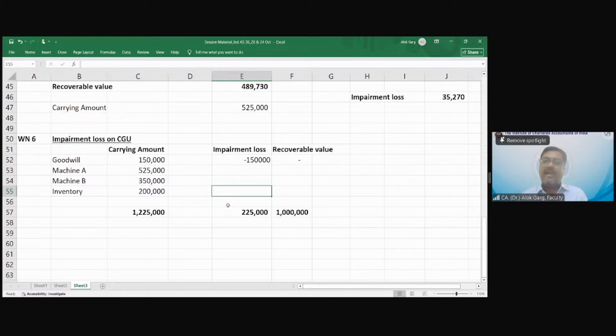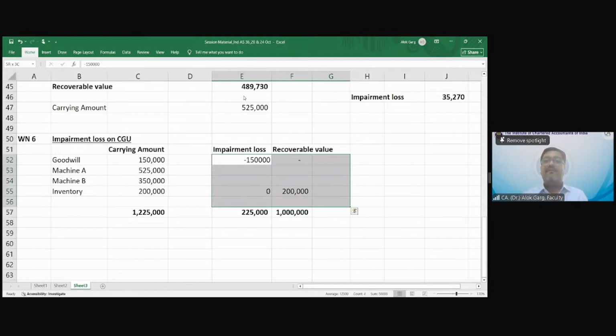No, sir. Why not? Ind AS 2 exemption, because inventory itself is covered under Ind AS 2. Inventory is already at recoverable value, so there is no impairment loss on inventory. The recoverable value of inventory is 2 lakh. What to do now?